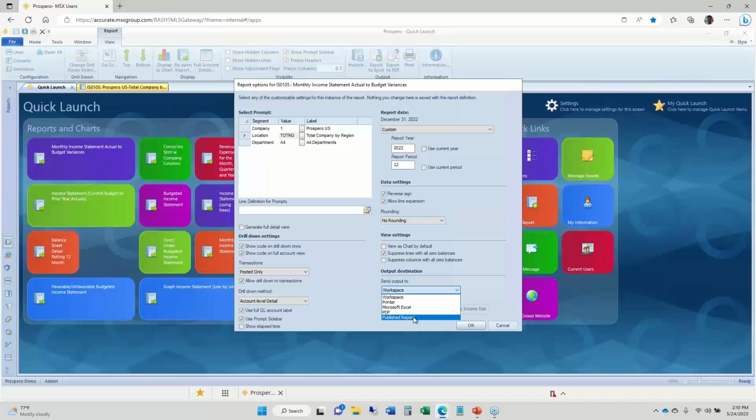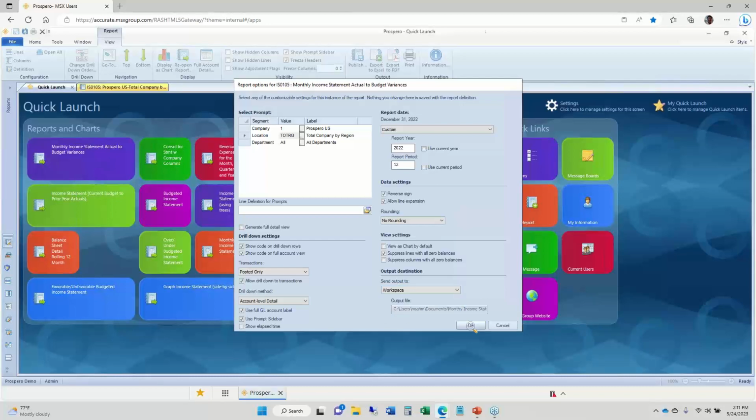You might run an income statement 50 times in 1 month. You just run an income statement, see how the numbers look, go back and make new changes or entries inside your GL. But at some point, you're going to finalize all those balances in your GL, and you're going to be ready to run this report and give it out or distribute it to everybody else at your company. Publishing is our way of saving that last set of numbers so that you know on this particular date and time, these are the numbers that I ran the report and got and then handed out to everybody at the company. It's a static copy for that last version of the report.